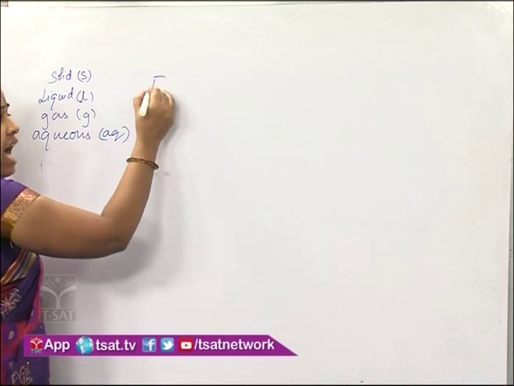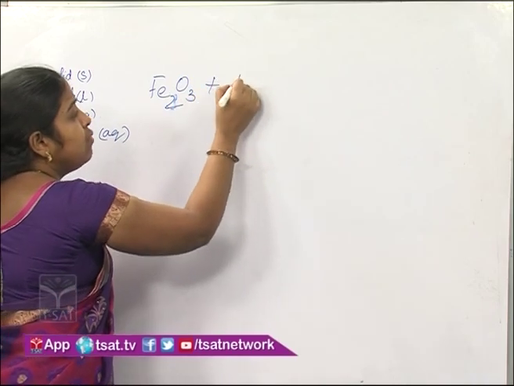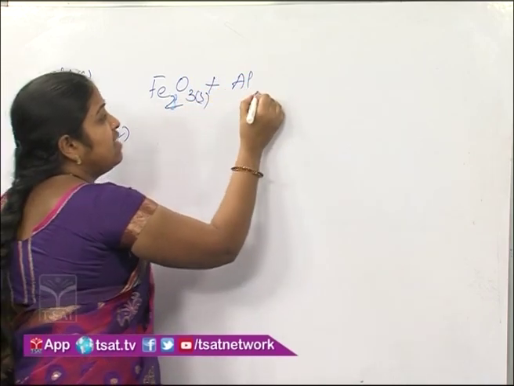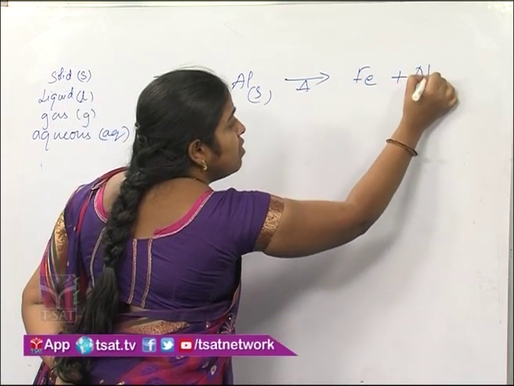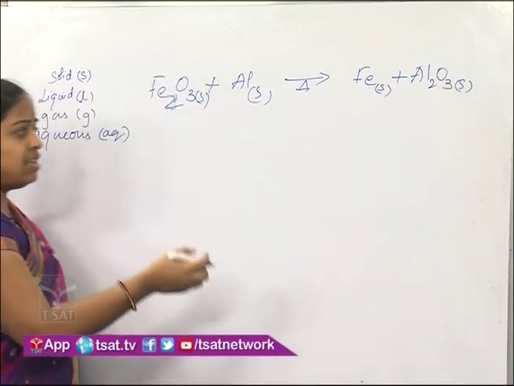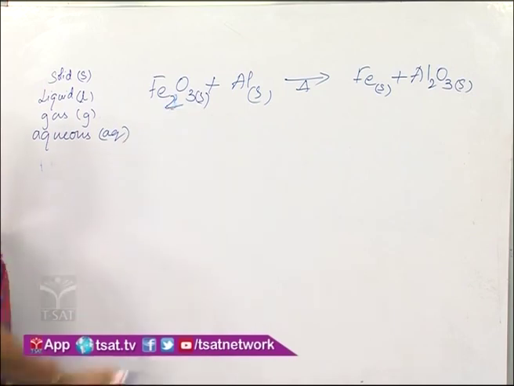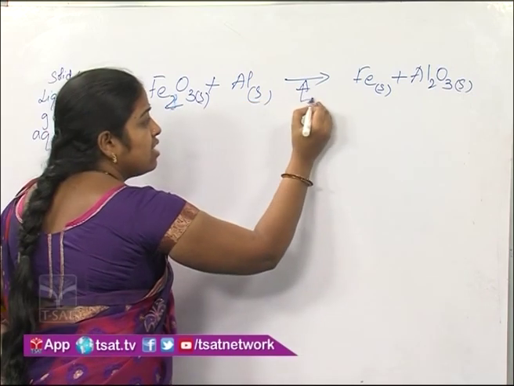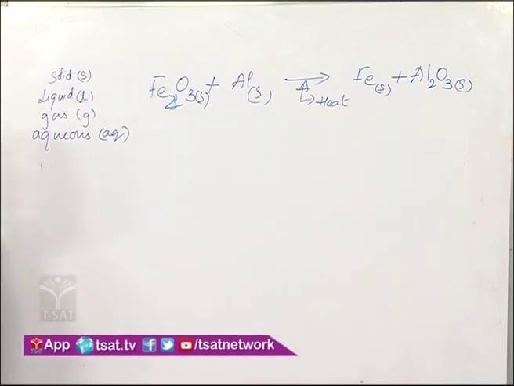For example, iron oxide plus aluminium gives us, on heating, iron plus aluminium oxide. Here all the reactants are solids, so we represent them with small s at the right side bottom. Here triangle represents heat. We are heating the reaction and we represent that with the help of a small triangle. Like this we mention the heat changes which are observed during a reaction.